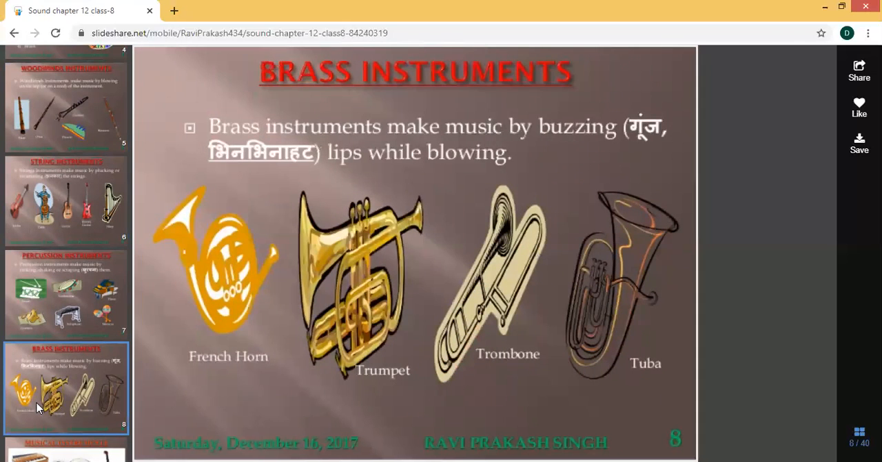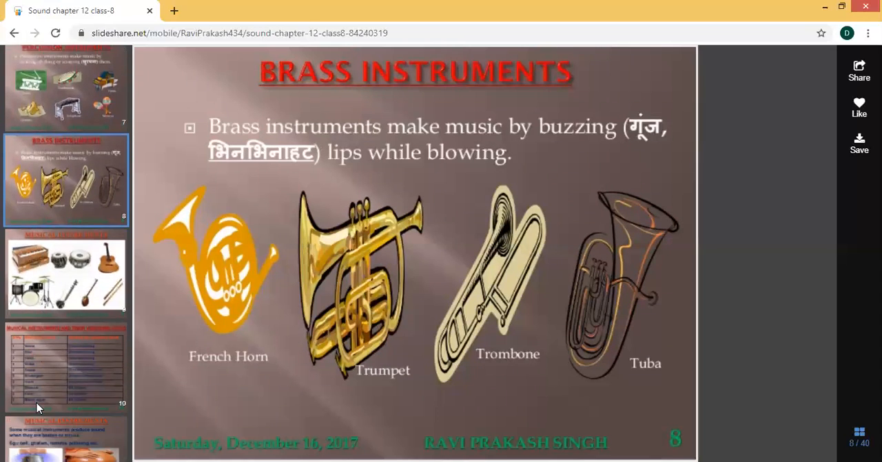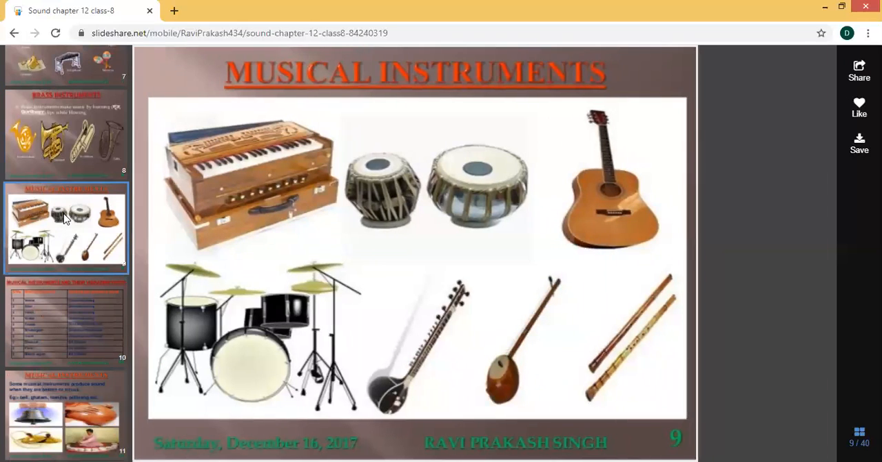The next group is brass instruments. Brass instruments make music by buzzing lips while blowing. French horn, trumpet, trombone, tuba, etc. All these are examples of brass instruments. Again, you can see here some pictures of the musical instruments.